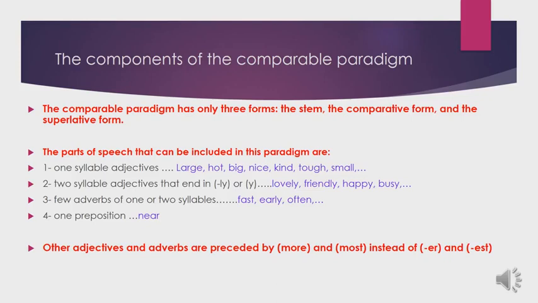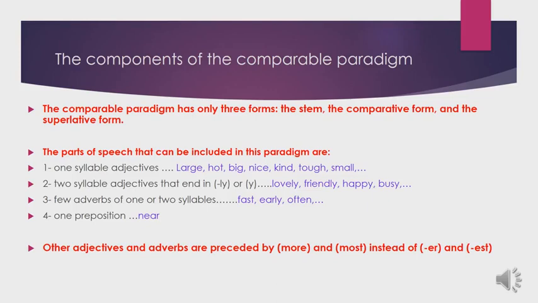The second type of adjectives that can be included in the comparable paradigm is the two-syllable adjectives that end in ly or y. So the adjectives that consist of two syllables and end in ly or y can be included in the comparable paradigm, like lovely, friendly, happy, busy.